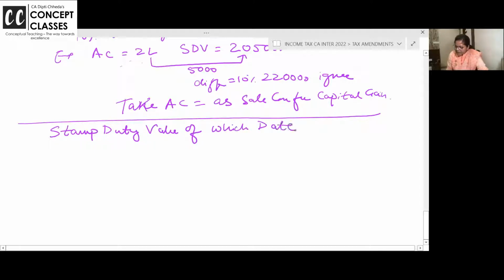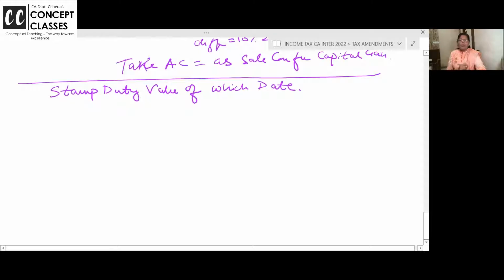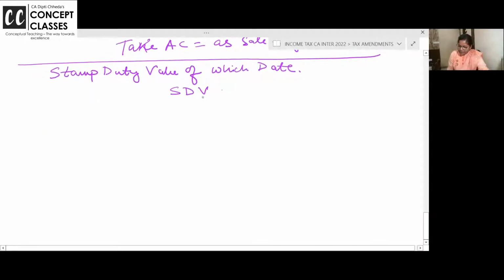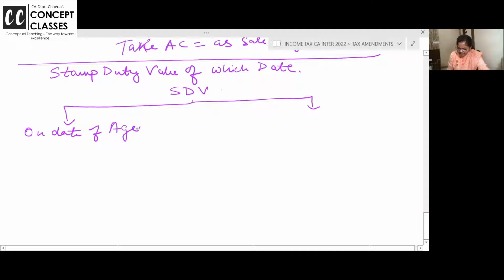Which date should you take? Then I will tell you. Stamp duty value, flowchart I am making, on date of agreement. Can you all please take down as I am saying? I will surely explain.